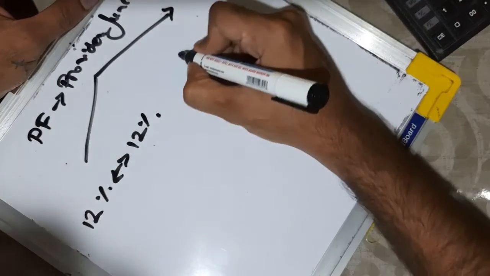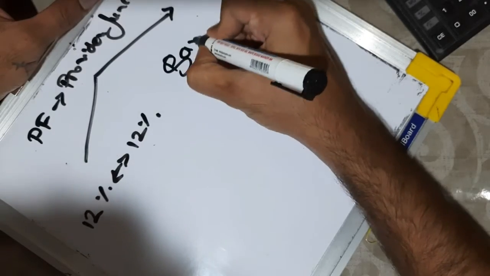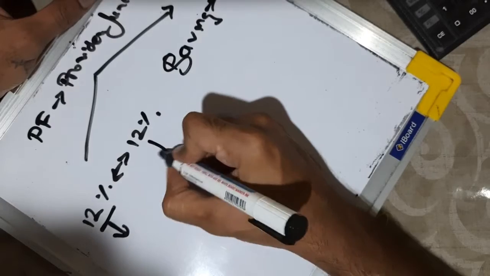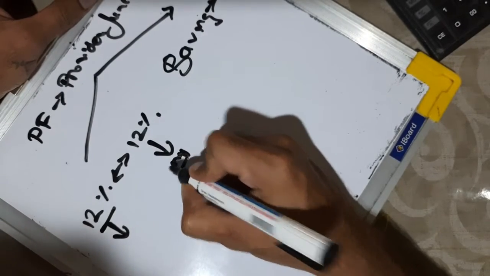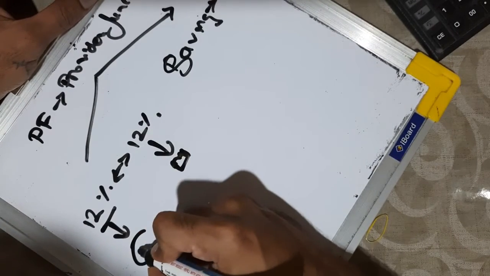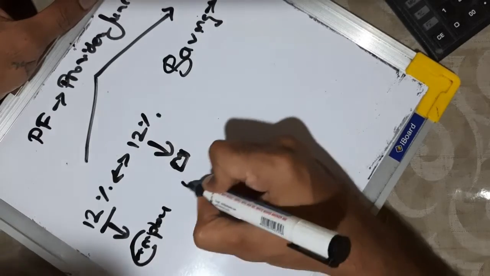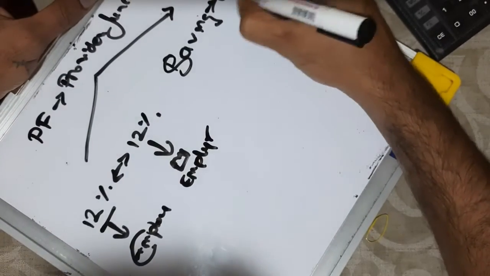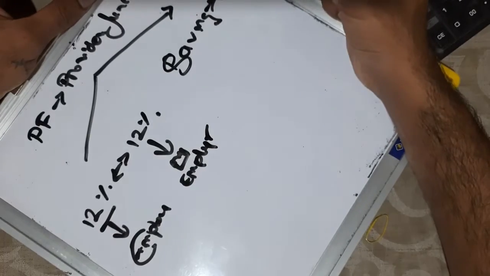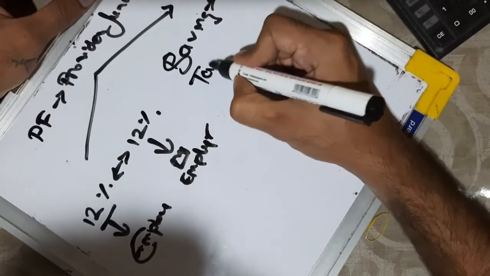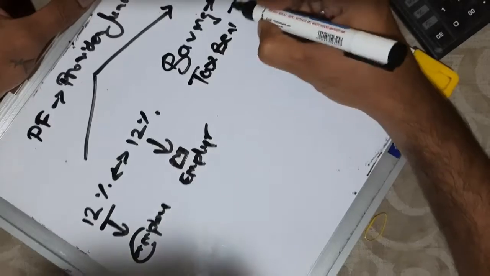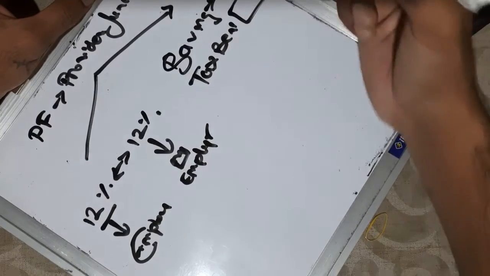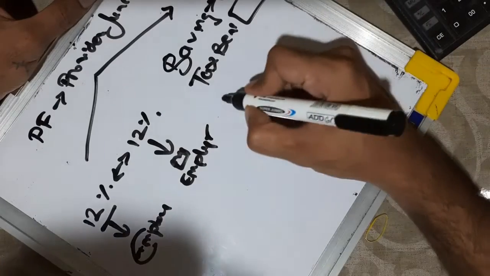I will say Provident Fund acts as a saving, where every month 12% from the employee side and 12% from the employer side gets into an account automatically, so it becomes your saving. Then there is the tax benefit: PF gets a tax exemption for the people at the end of their financial year.